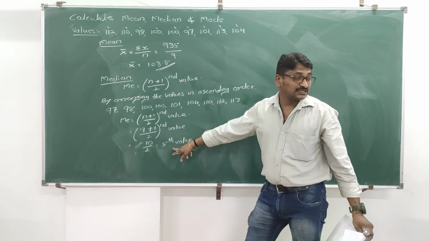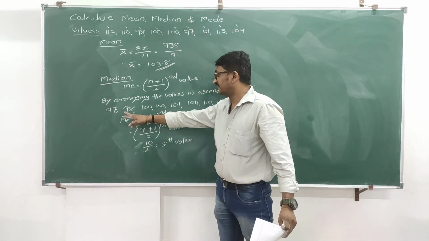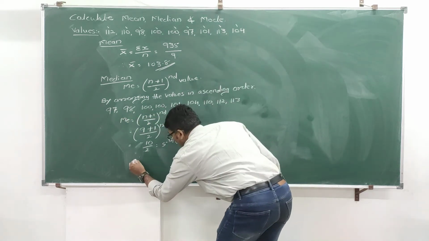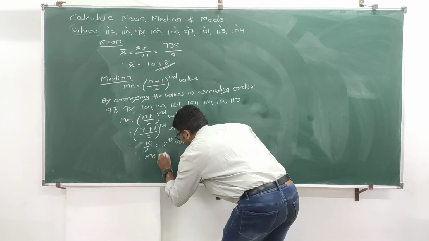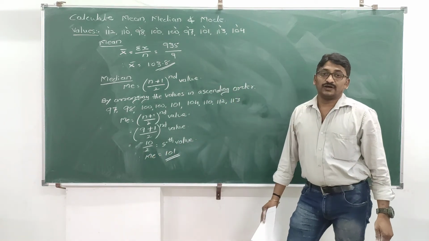Now we have to check this value in ascending order. In ascending order, check out which is the fifth value. 1, 2, 3, 4, 5. Value is 101. This is the answer of median. Therefore, median is equal to 101.